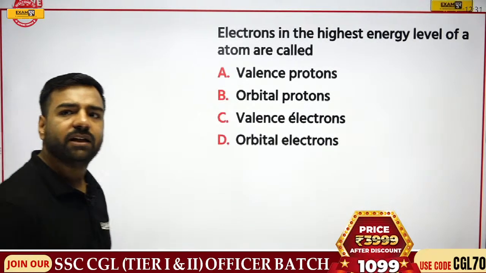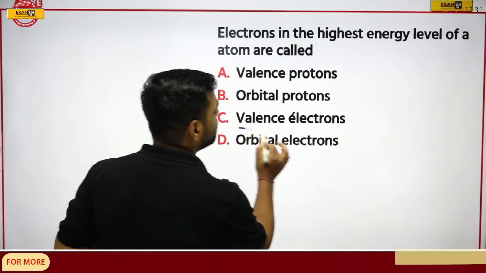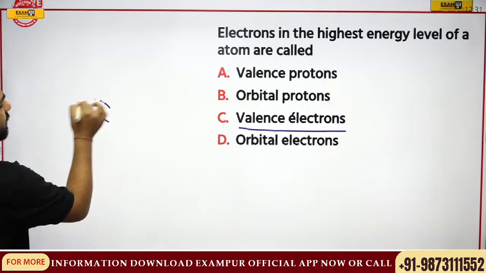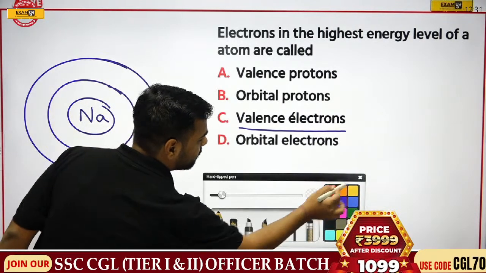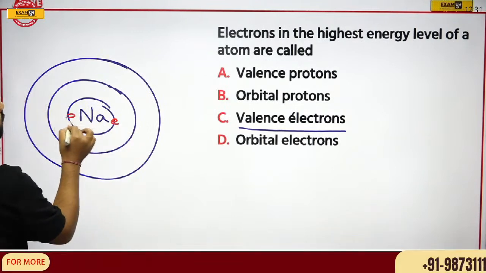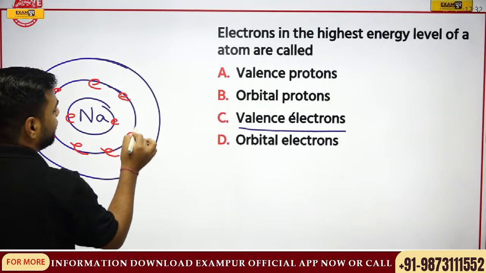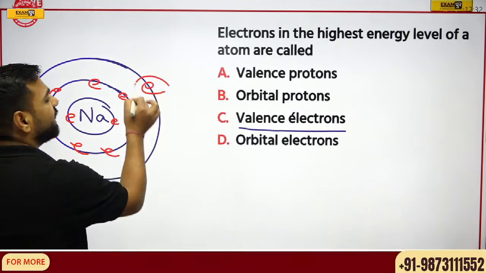See, in this case, let me tell you, Ganesh is with C. Totally correct, Ganesh. Awesome. When we are talking about these valence electrons, what are these? We know that, for example, we were talking about sodium, right? So, when I'm talking about these orbits, in the innermost orbit, there were 2 electrons. Then there were 1, 2, 3, 4, 5, 6, 7, 8 electrons and 1 electron here. If I talk about this outermost orbit, this is actually your valence electron.